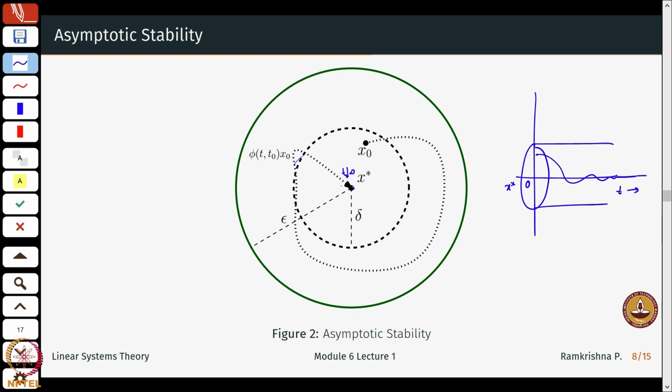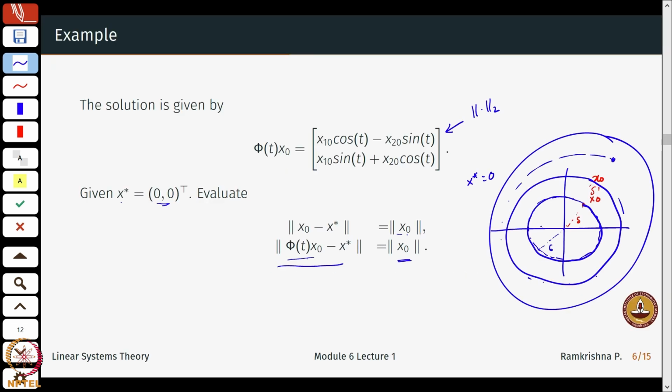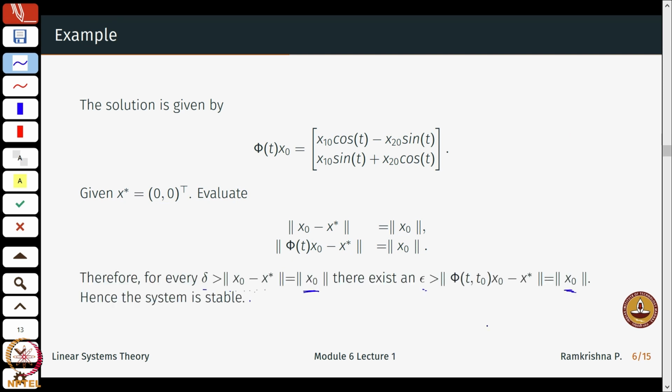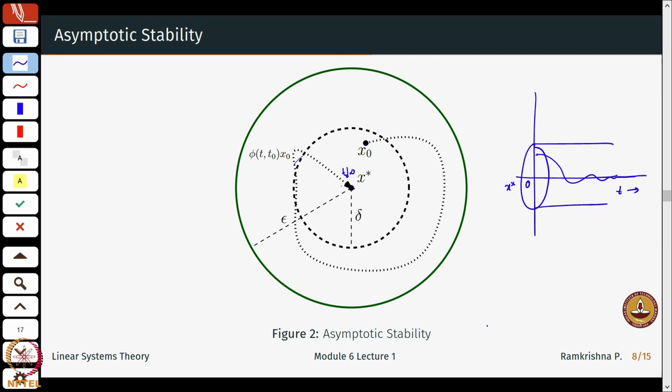So, for example, is this system asymptotically stable? Well, the answer is no. The system is not asymptotically stable. Is it stable? Yes. So first thing, which is a larger set? The earlier system was stable, but not asymptotically stable. So asymptotically stable is a restriction, a stronger condition.